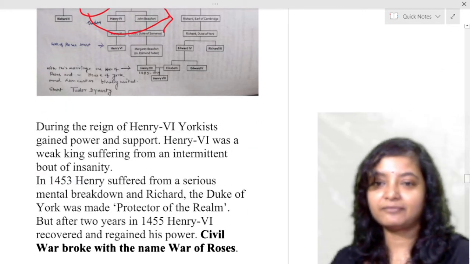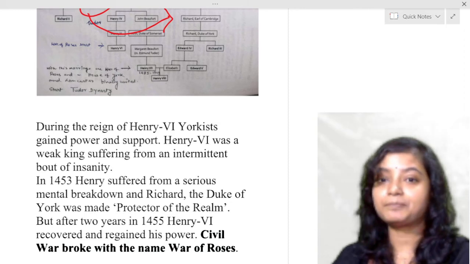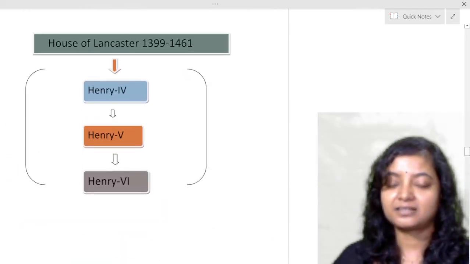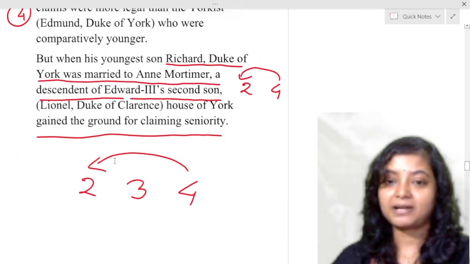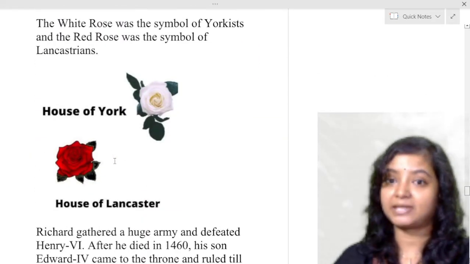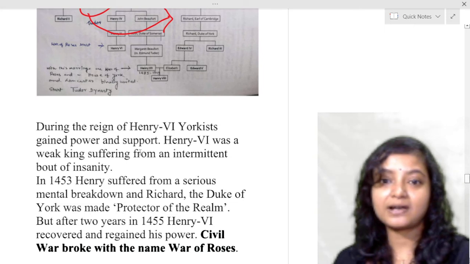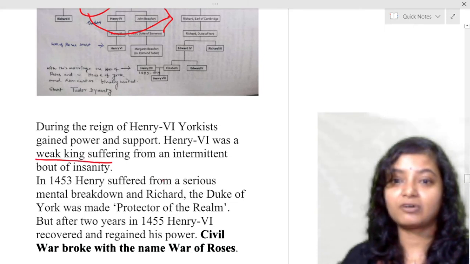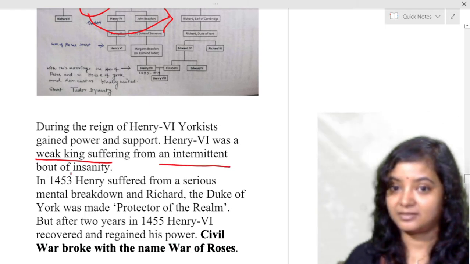During the reign of Henry VI, Yorkists gained power. Why? I told you while discussing the Lancaster. There are 3 Lancasterian kings: Henry IV, Henry V, and Henry VI. But with Henry VI, the problem came. Why? Henry VI was a very weak king, and he was suffering from an intermittent bout of insanity.